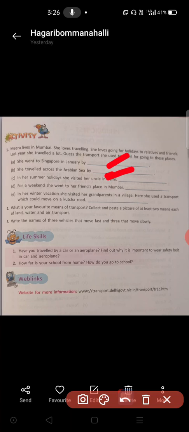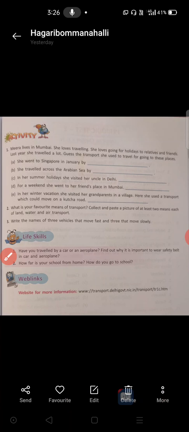Third one, in her summer holidays, she visited her uncle in Delhi. So she is in Mumbai, and now she went to Delhi. To go to Delhi from Mumbai, which means of transport can she use? Yes, car or train can be used here. Bus is also possible. Then you can write any one there.